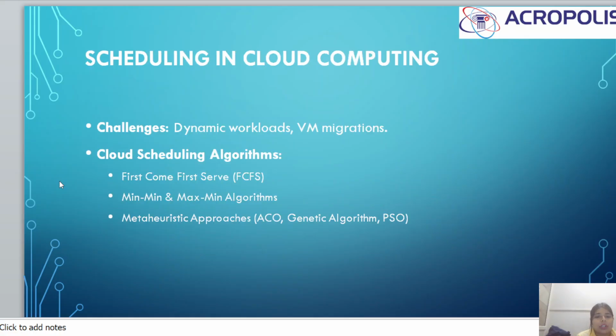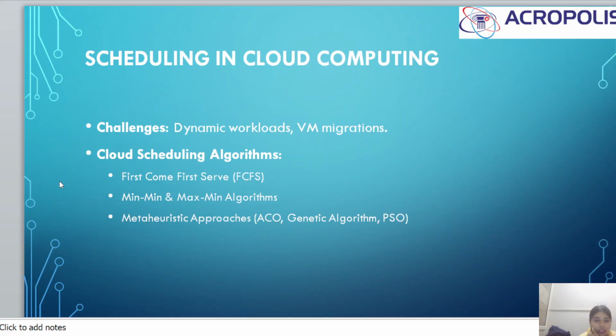Scheduling in cloud computing. The challenges in scheduling in cloud computing are dynamic workload and VM migration. So what is VM migration? This is virtual machine migration. Many virtual machines can be migrated to dynamically distribute the load.